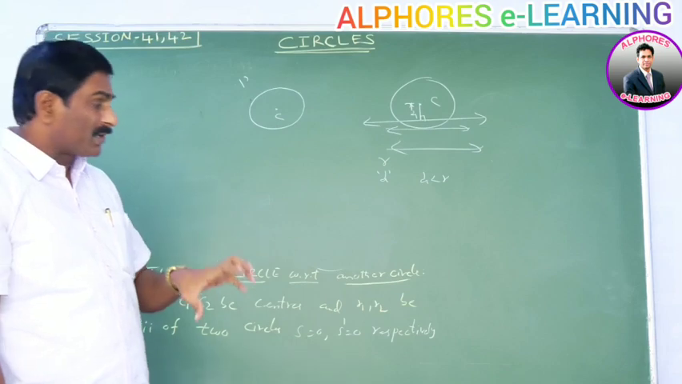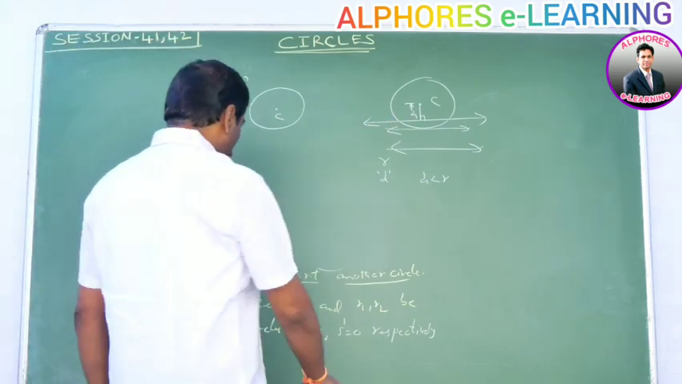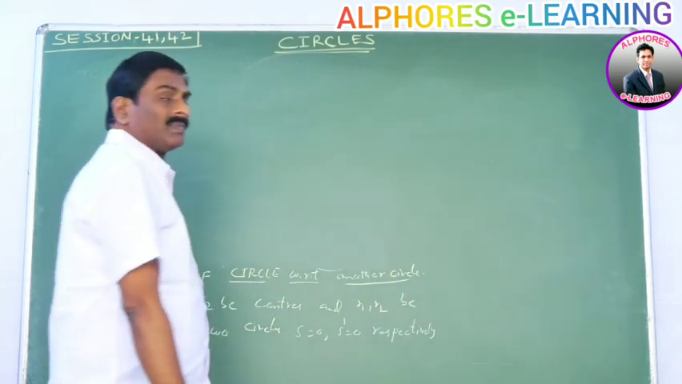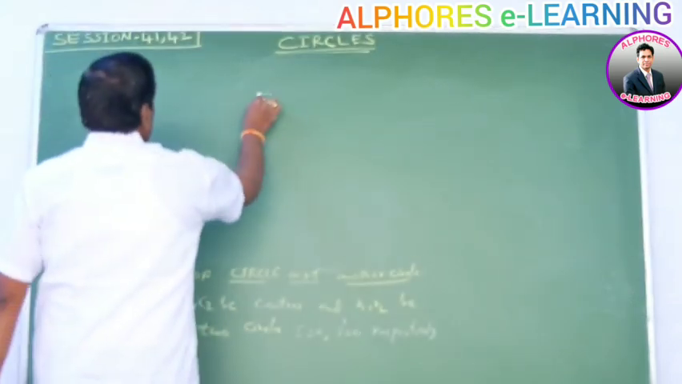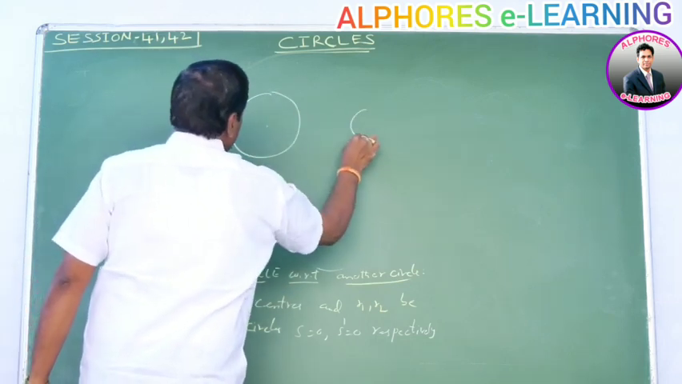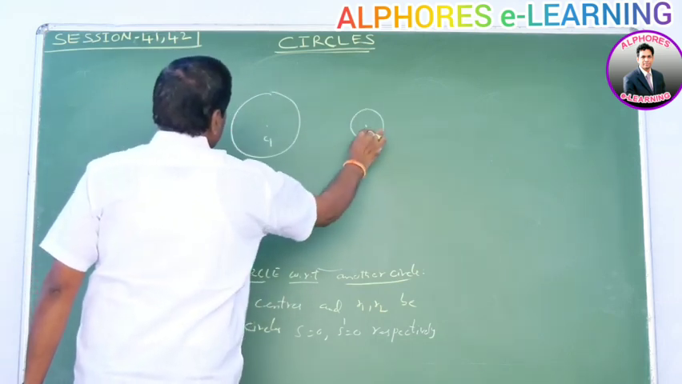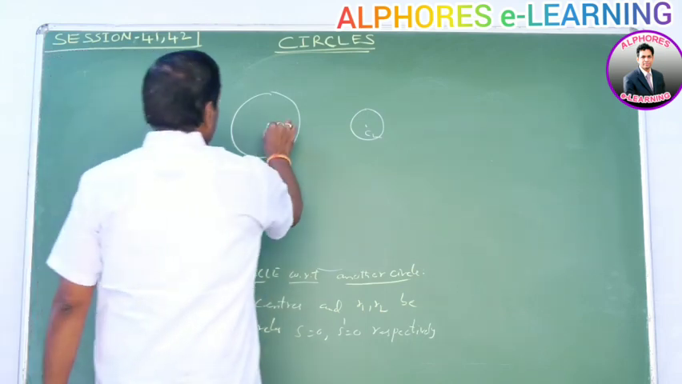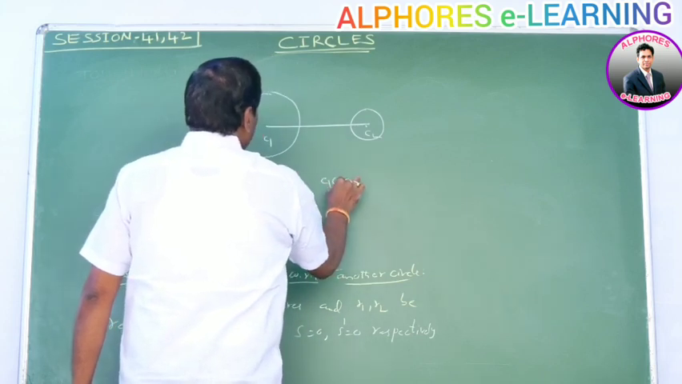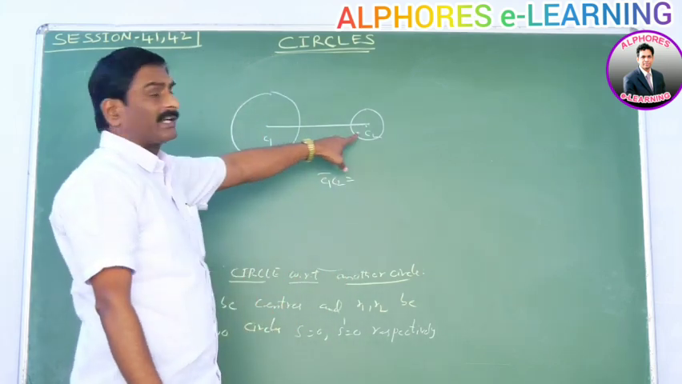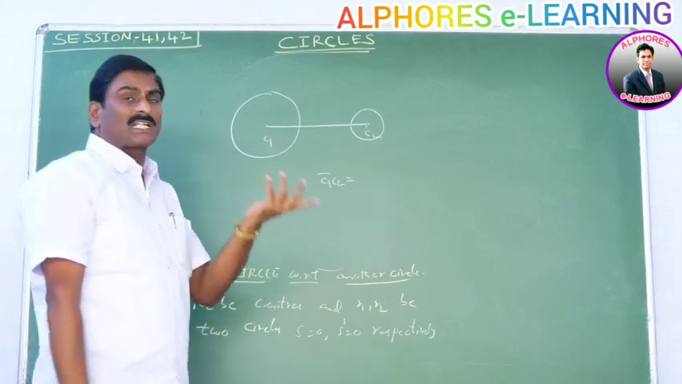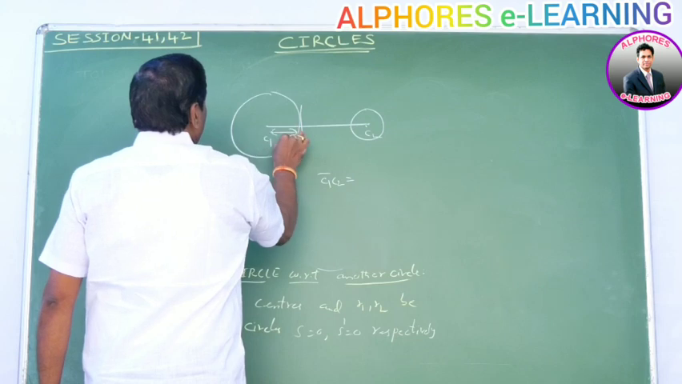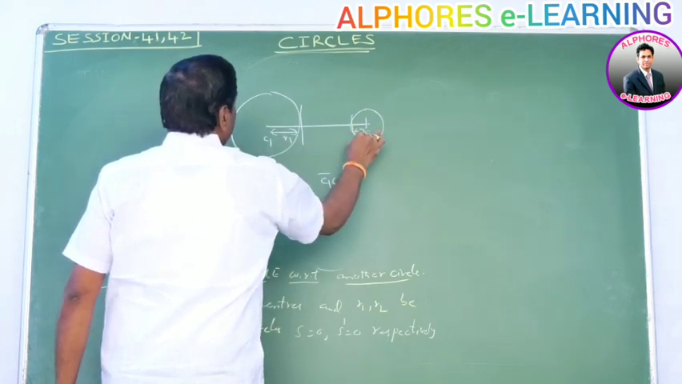Now we find the position of a circle with respect to another circle. First, suppose the two circles are in this way. This is one circle, this is another circle. Let C1, C2 be the centers of the two circles and r1, r2 be the radii of the two circles. Here, what is the distance between C1 and C2? C1 is the center of the first circle, C2 is the center of the second circle. By using the distance formula, we find C1C2. The radius of the first circle is r1, and the radius of the second circle is r2.